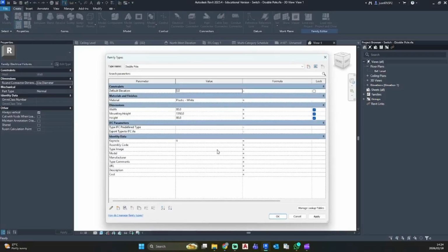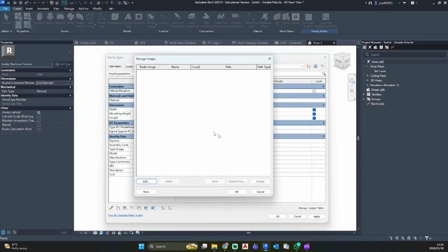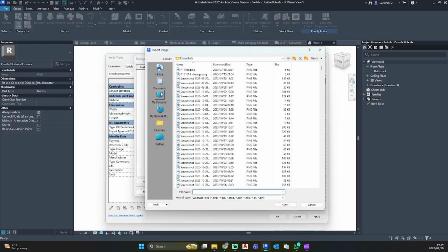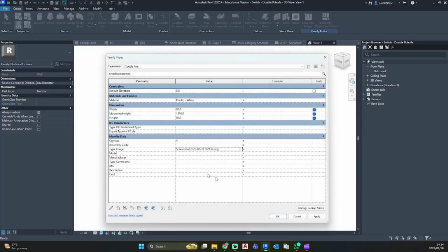Let's go edit, check out type image, select our screenshot, type comments, electrical, and the cost of this is 59.